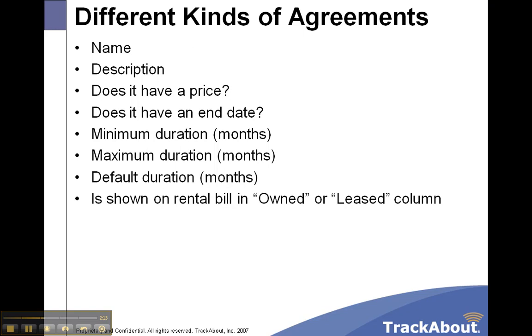And lastly, what makes them different is when they're shown on the rental bill, does the quantity for this agreement show up in the owned column or a column called leased? So something like a customer-owned offset would show up in an owned column, whereas leases would show up in a lease column. So that's just a quick snapshot of the different kinds of asset agreements. Again, regardless of what they're normally called, a lease or prepaid rent, they're all called asset agreements in TrackAbout, and they all stop a customer from paying rent for a certain amount of time.